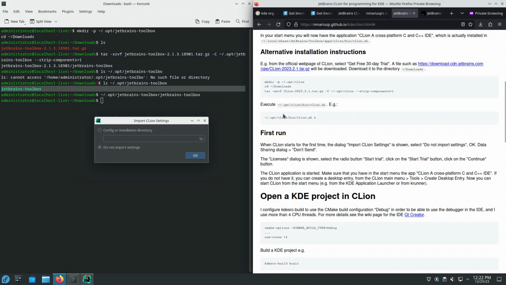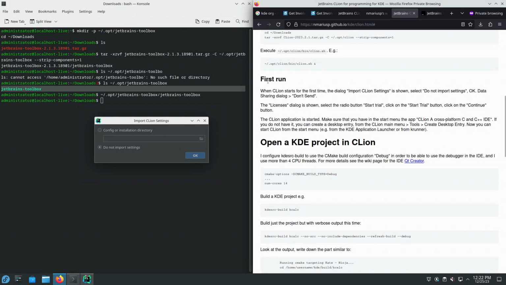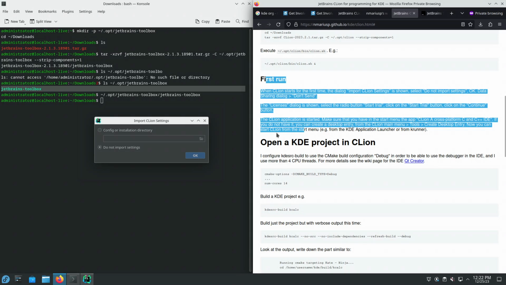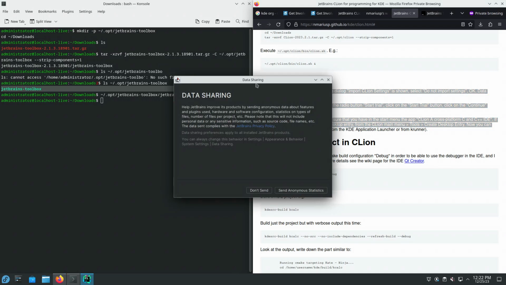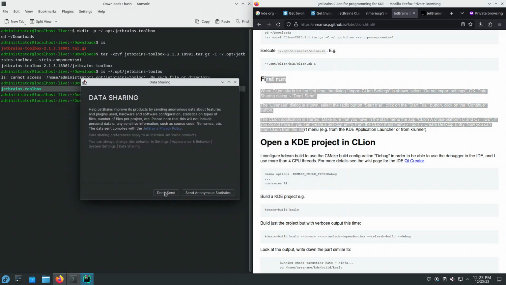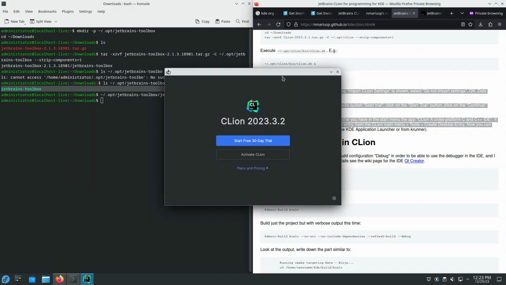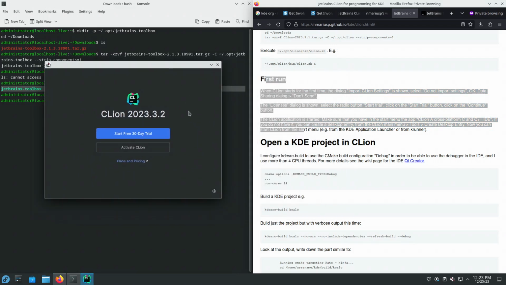Okay, so CLion has started. At first run, it shows the import CLion settings dialog. Do not import anything is the correct setting. Okay. Splash screen. If we want to help with optional metrics.